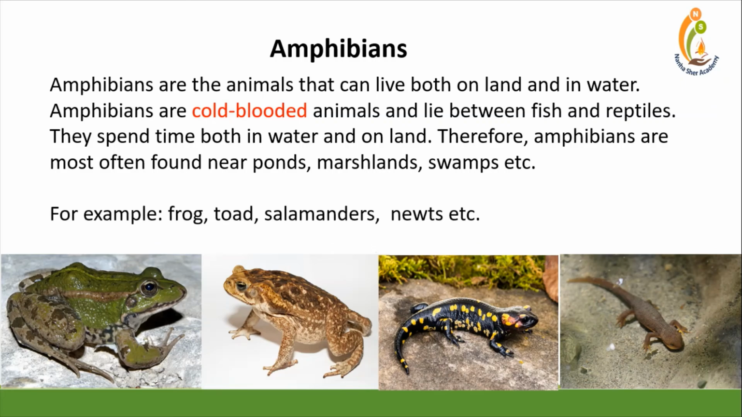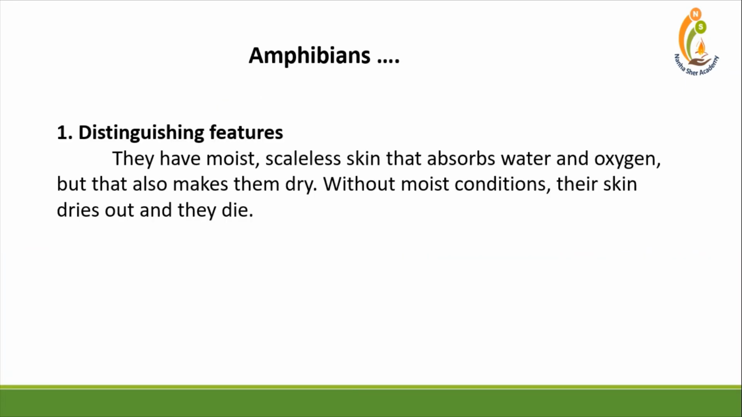They spend time both in water and on land. Therefore, amphibians are most often found near ponds, marshland, swamp areas, etc. Examples of amphibians are frog, toad, salamanders, newts, etc. Main features of amphibians. First one, distinguishing features. They have moist scaleless skin that absorbs water and oxygen, but that also makes them dry out. Without moist conditions, their skin dries out and they die.